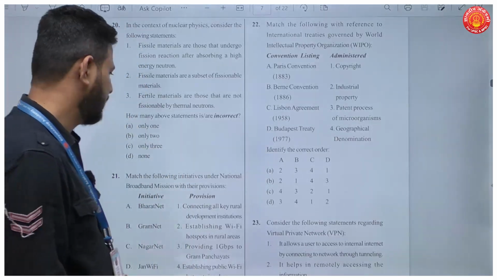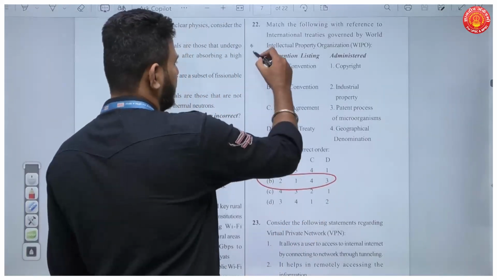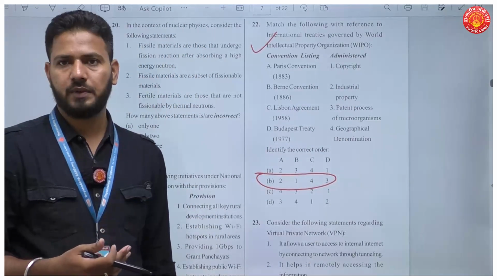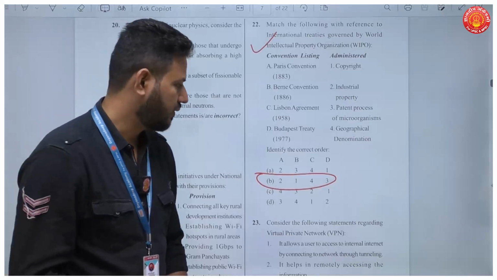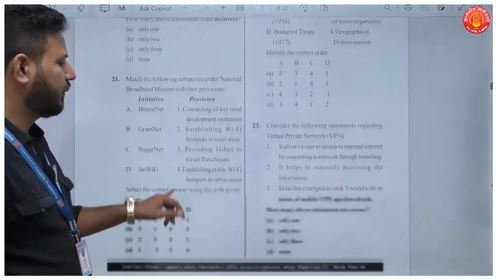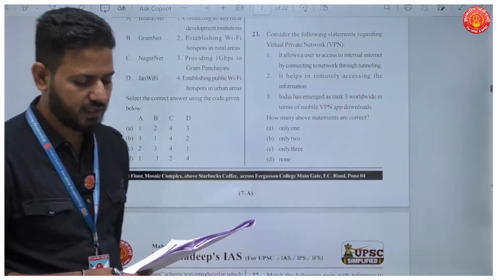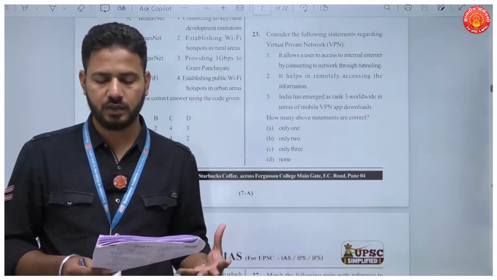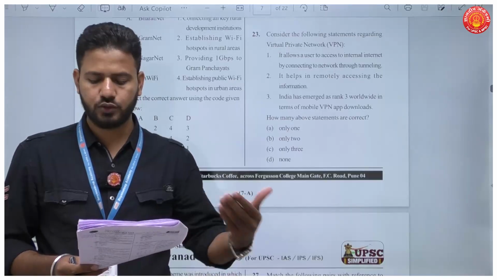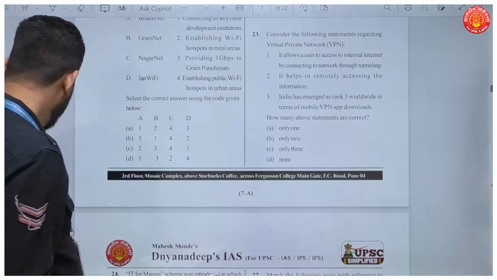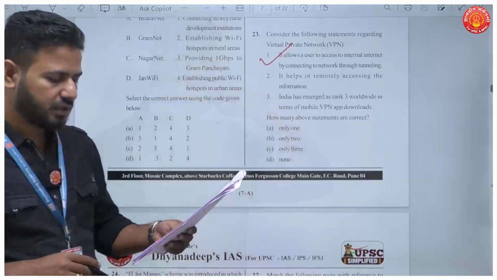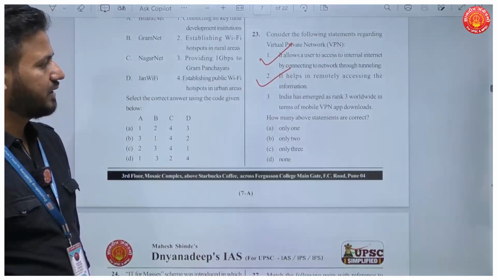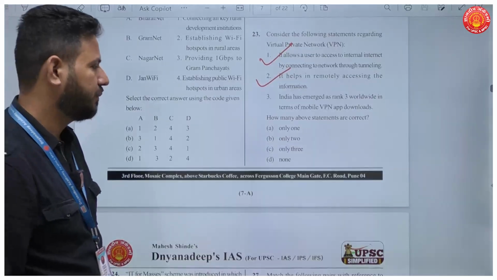I'll straight away give the answer here because conventions are given here and what they are related to is also given here. So just mug it up. Okay, convention and what it is meant for. Then question number 23. Consider the following statements regarding virtual private network. Again, technological use, day-to-day use of computers. It allows the user to access internal internet by connecting to a network through tunneling. It helps remotely accessing the information. This is again true. And India has emerged as rank 3 worldwide in terms of mobile VPN app downloads.